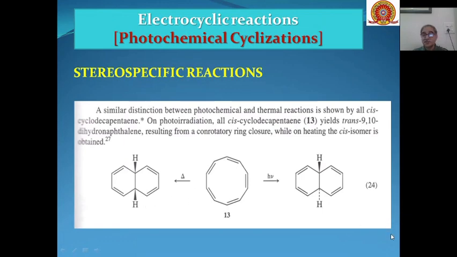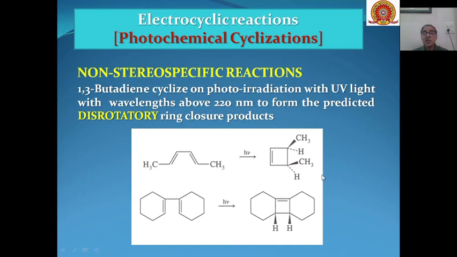Then in some cases, these photochemical cyclizations can be non-stereospecific also. For example, 1,3-butadiene cyclizes on photoradiation with UV light, with a wavelength above 220 nanometers, to form the predicted disrotatory ring closure products. So if the reaction is done above 220 nanometers, then you will get a stereospecific product through disrotatory motion. Either this diene or this diene, you will get only one product.